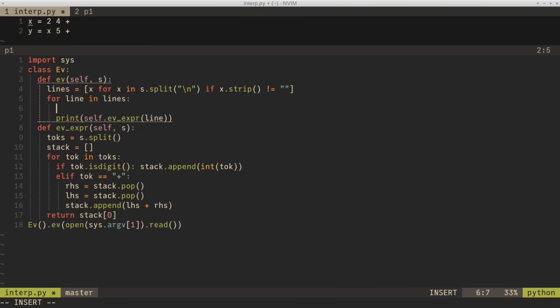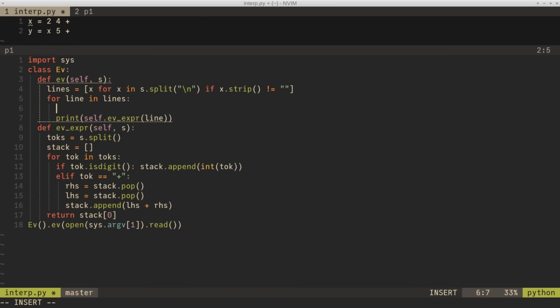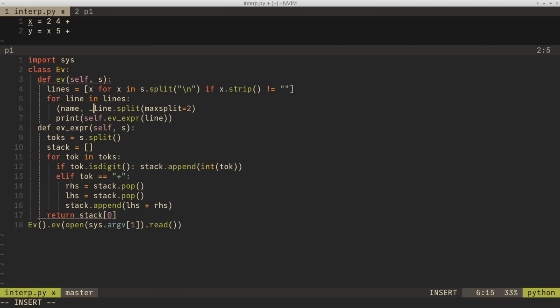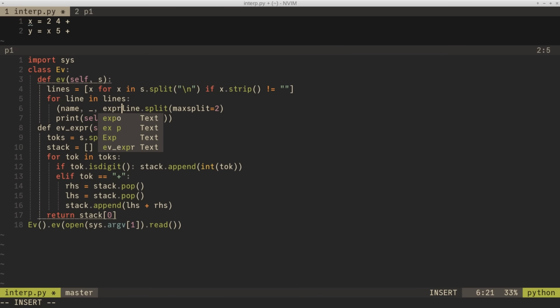For each line, I'm going to assume each line is a variable equals some arbitrary length expression. So I'm going to say split the line and then split it at most twice. That will give me back 3 things. It will give me the variable name, the equal sign, so I'm going to assign that to the underscore, throw it away, don't care, and the expression.